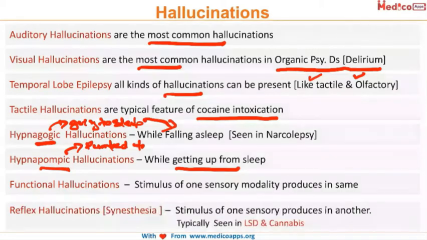This is in contrast with reflex hallucination, also called synesthesia, in which the stimulation of one sensory modality produces hallucination of the other sensory modality. For example, when you see a bright light, you suddenly start having auditory hallucination. So the original stimulation was of light, that was a visual stimulus, but you have an auditory hallucination. This typically is seen in LSD and cannabis. So these are the most important MCQs around hallucination.